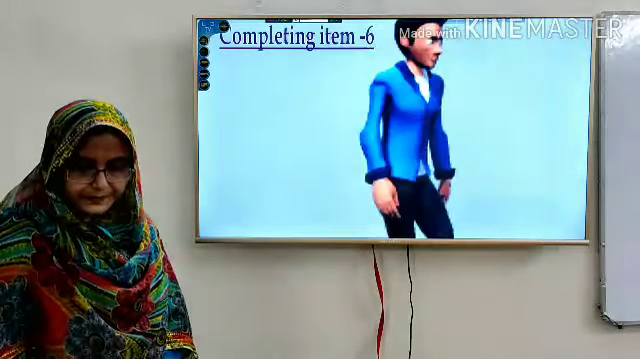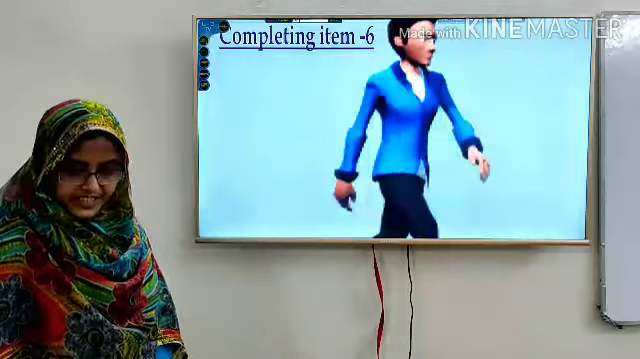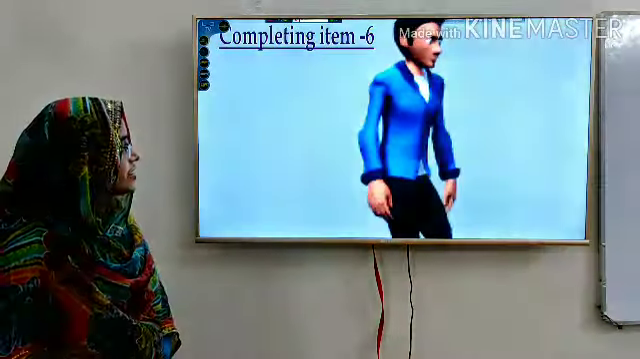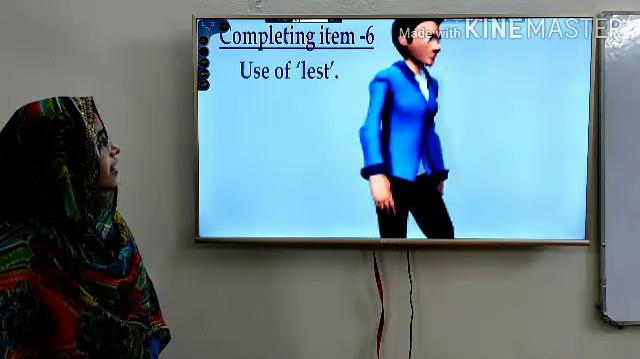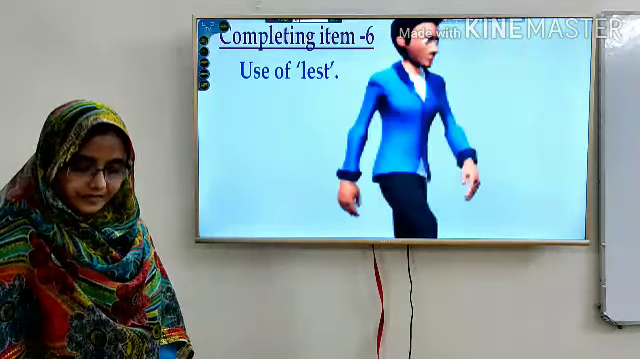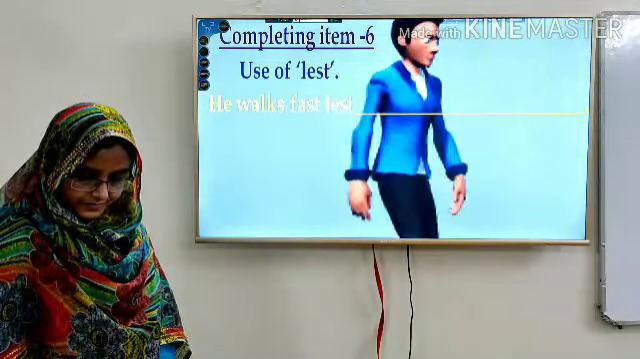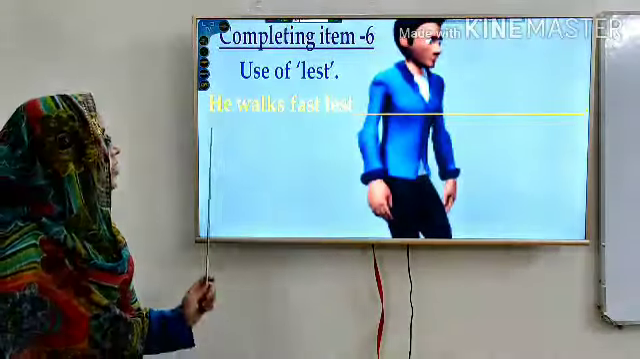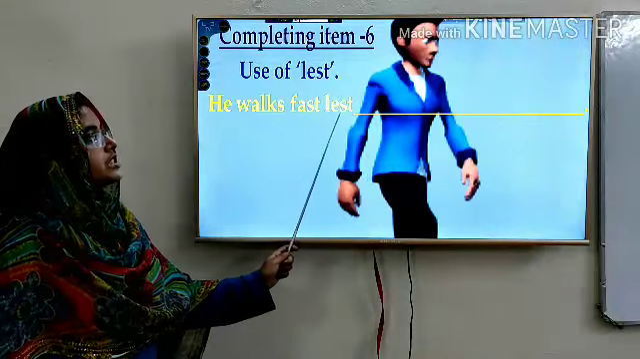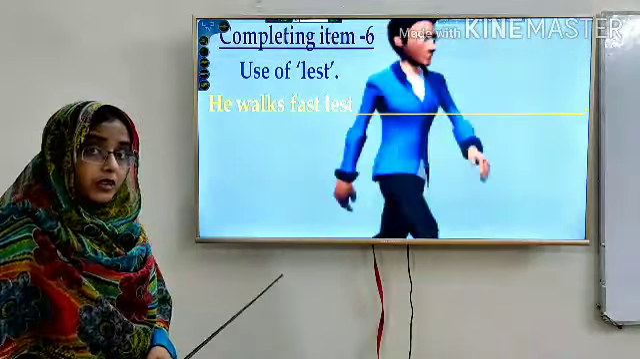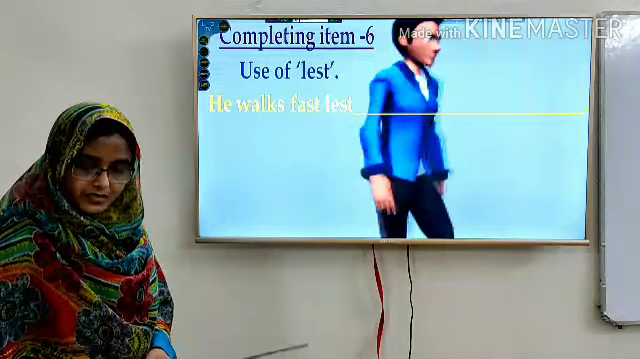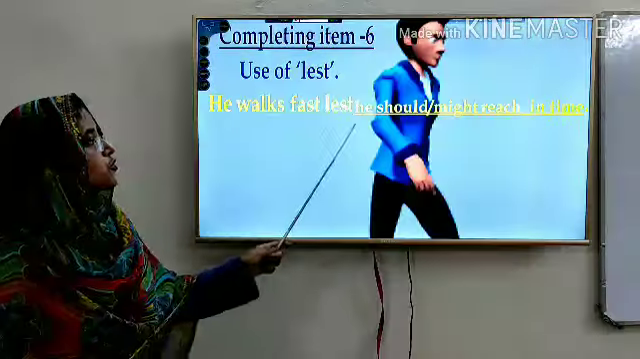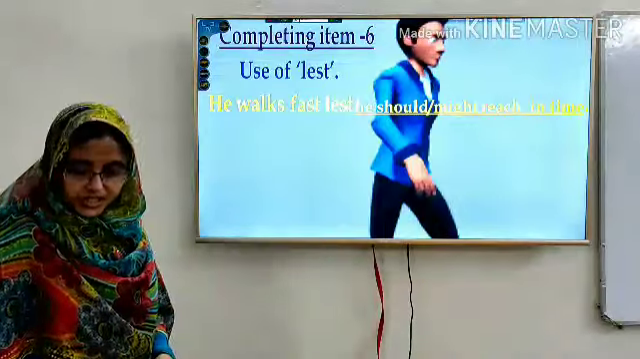Finished? Okay. So completing item 6: the man is walking. Let's see what the item is. He walks first, lest. You know what the meaning of this word lest is? Lest means if not, he should or might reach in time.